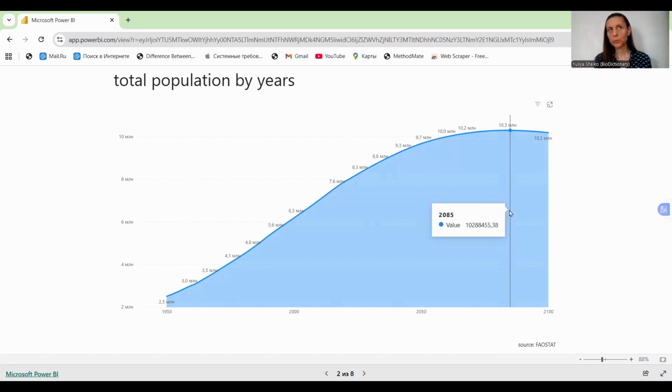It will be 10.2 billion, and after that we can see it will decline, and by 2100 it will be 10.1 billion people.